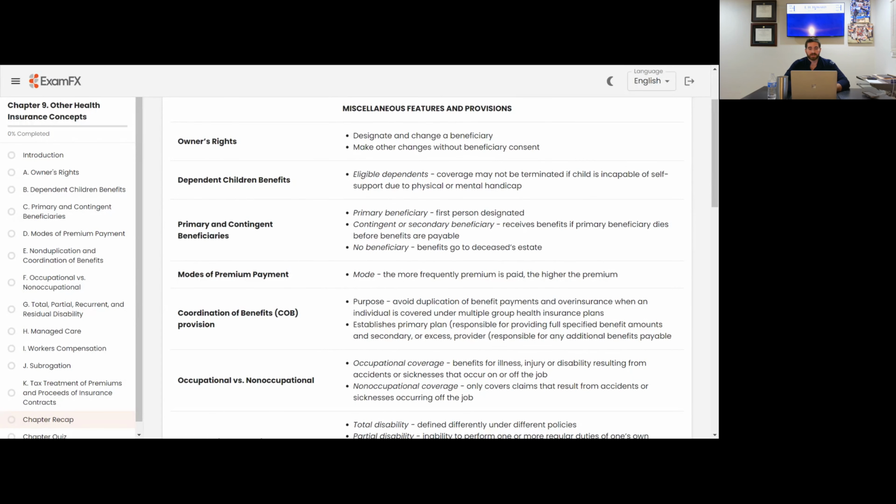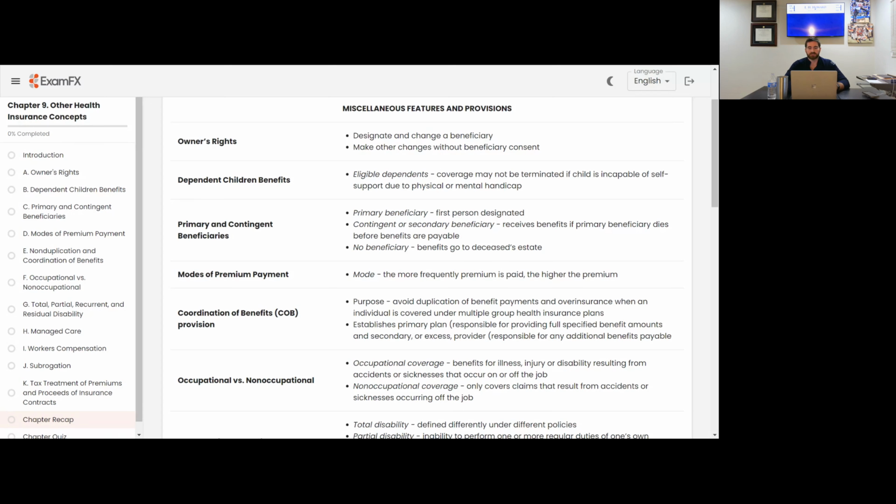Dependent children benefits. Eligible dependents. Coverage may not be terminated if the child is incapable of self-support due to physical or mental handicap. Obviously, if you're a minor and an eligible dependent, maybe you have a physical or mental handicap, you're not going to be able to just terminate this policy because they're not able to pay for it themselves. So the coverage may not be terminated if the child is incapable of self-support due to physical or mental handicap.